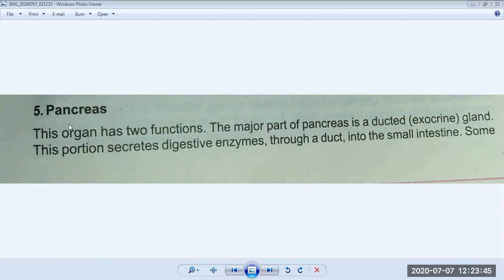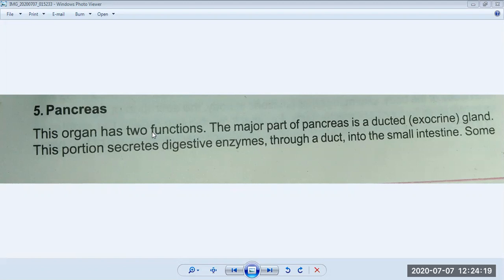Okay, so look here, the pancreas. This organ has two functions. We all know where it is located in our body. It is under our stomach. It performs two functions. The first function is that it works as an exocrine gland, and it can also work as an endocrine gland. And I also told you the difference between exocrine gland and endocrine gland.